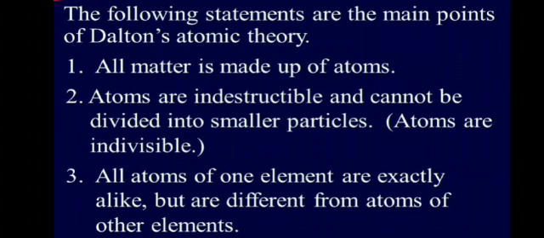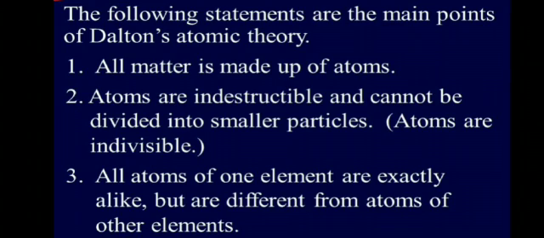Atoms are indestructible and cannot be divided into smaller particles. That is, atoms are indivisible. All atoms of one element are exactly alike but are different from atoms of other elements.